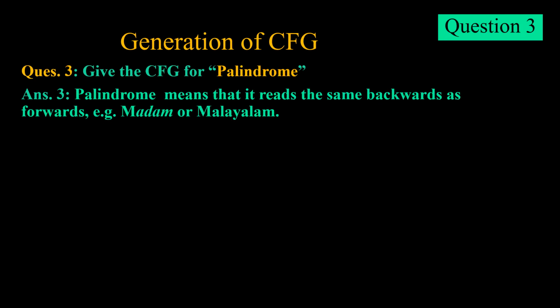Now we move to palindrome. What is a palindrome? Palindrome means that it reads the same backwards as forwards. Say for example, MADAM is a palindrome. If I read it from the start, it is MADAM. If I read it from the back, it is MADAM. So this is a palindrome. So the grammar for the palindrome will be, if it starts with A, it ends with A. If it starts with B, it ends with B.